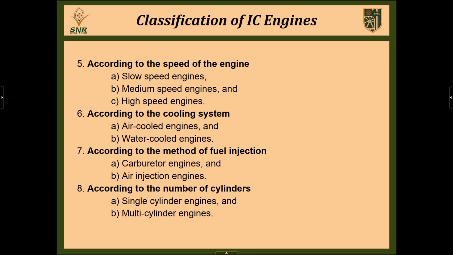And the seventh category is according to the method of fuel injection. There are 2 different types of injection we follow. One is the carburetor type and the second one is the air injection type. And the eighth category is according to the number of cylinders. Normally we use single cylinder, 2-cylinder, 3-cylinder, and even in a 4-wheeler we use up to 6-cylinder engines to propel the power.